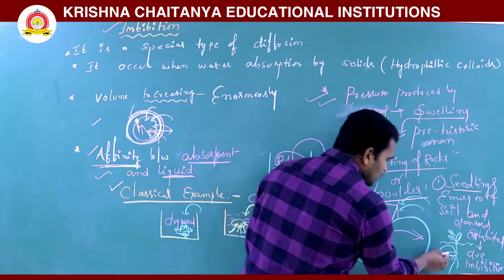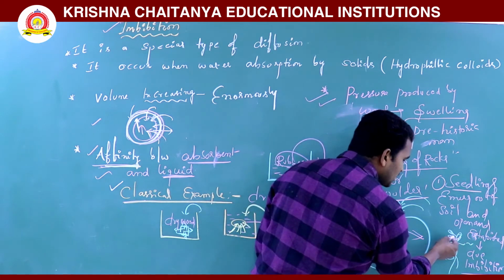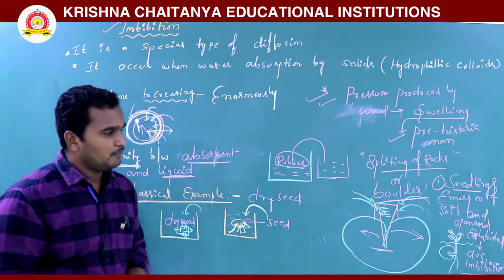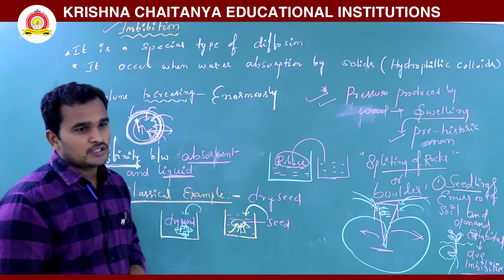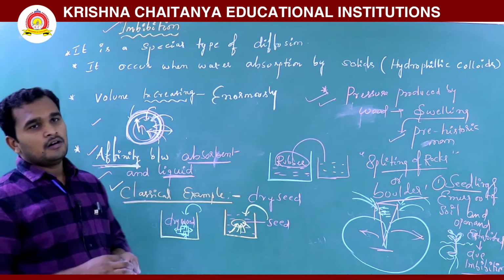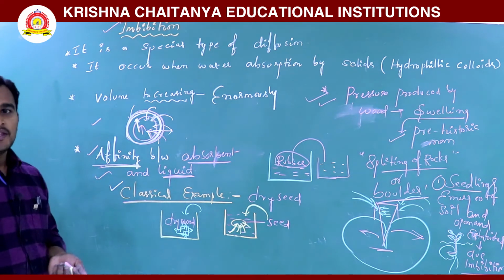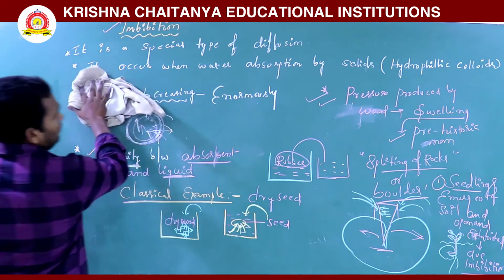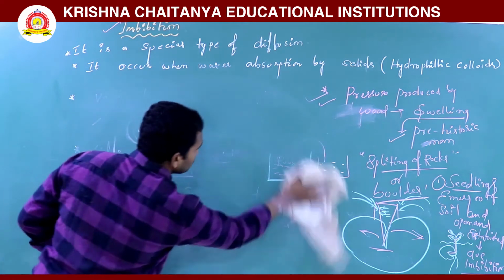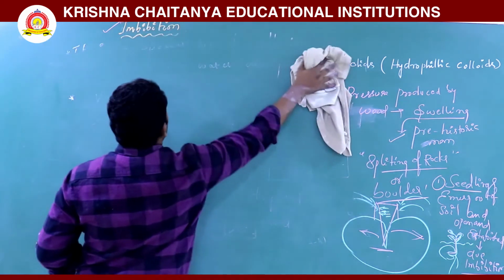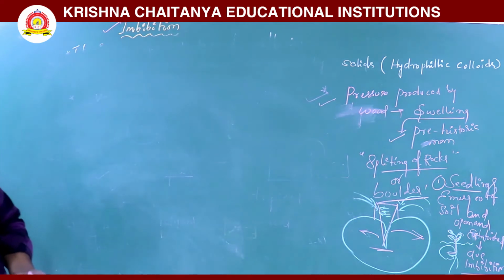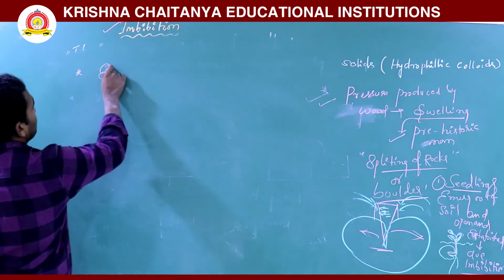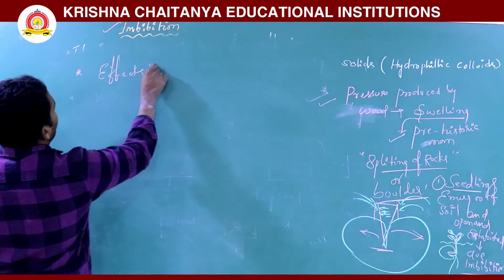The seeds also germinate. When germinating, they come out of the soil. Why do they come out of the soil? Because of imbibition only. So these are the applications of imbibition. Some effects are there. What are those effects? That is what we are discussing here: some effects of imbibition.